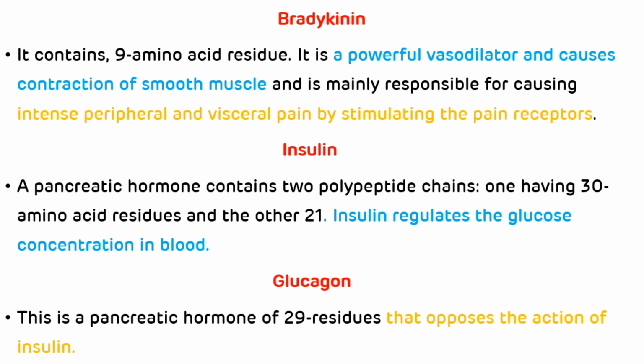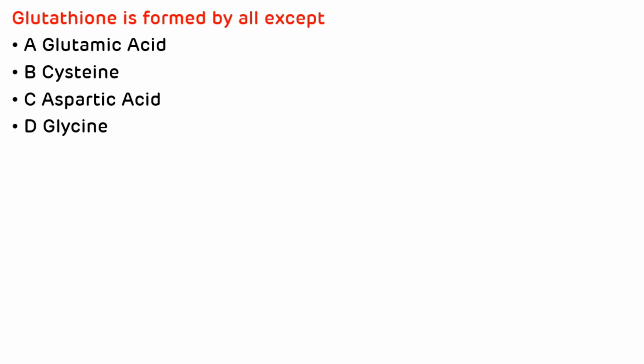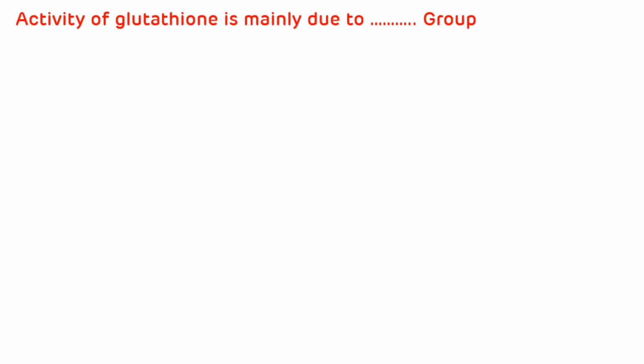Now we will see various MCQs. The first MCQ is: glutathione is formed by all except glutamic acid, cysteine, aspartic acid and glycine. So glutathione is a tripeptide which is formed by a combination of glutamic acid, cysteine and glycine. So the correct answer is C, that is aspartic acid. The second question is: activity of glutathione is mainly due to which group? Activity of glutathione is mainly due to the sulfhydryl group which is present in the reduced glutathione.